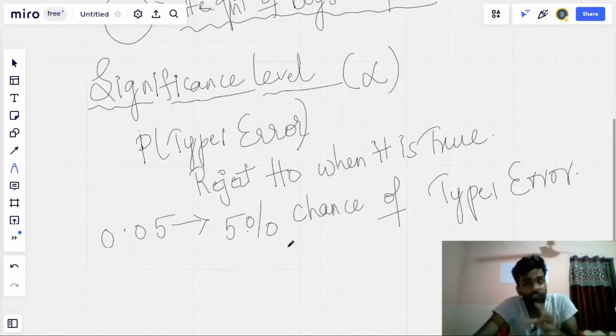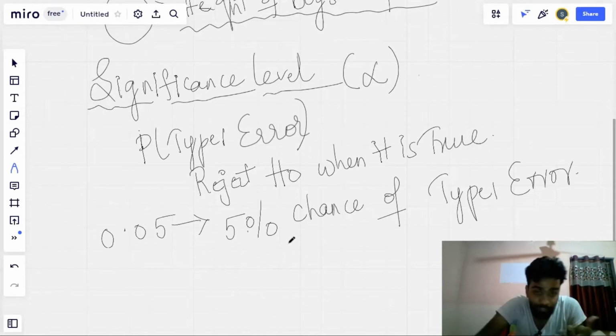It means if you just take 100 sample statistics, there is a chance 5 times that we may reject the null hypothesis even though it is true, right? 5 out of 100, so that's 0.05, a 5% chance of type 1 error. So that's the significance level, that's the alpha. I hope you understood the significance level.